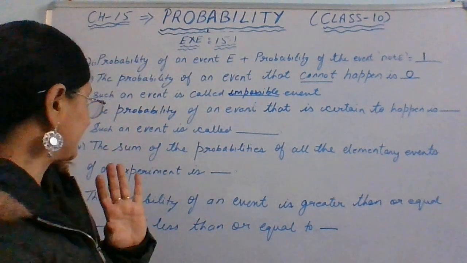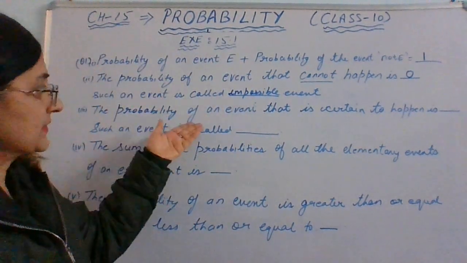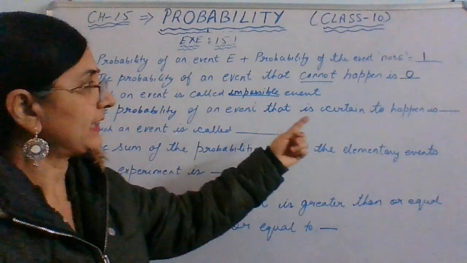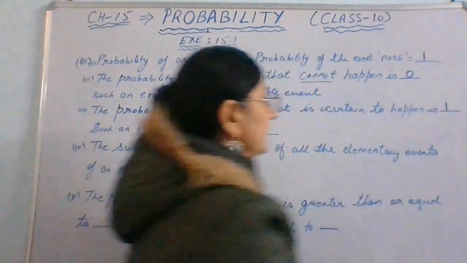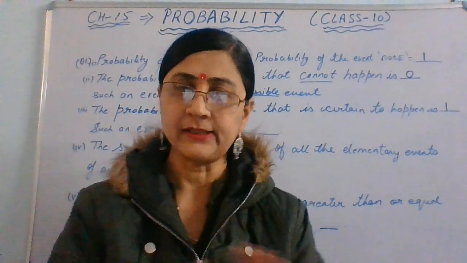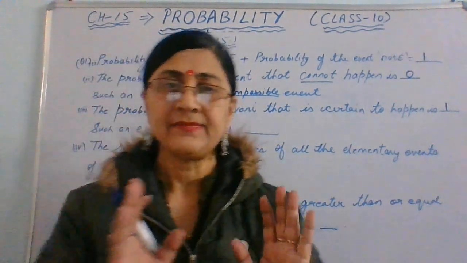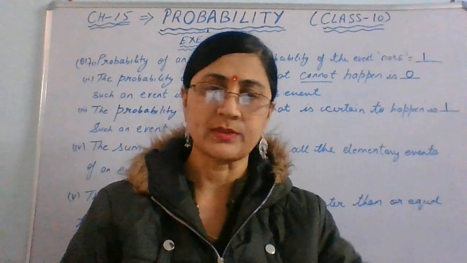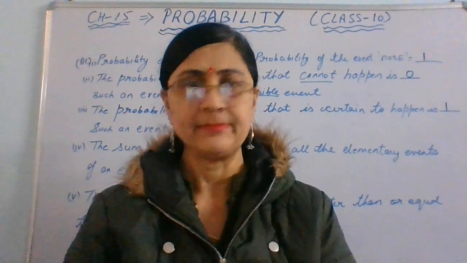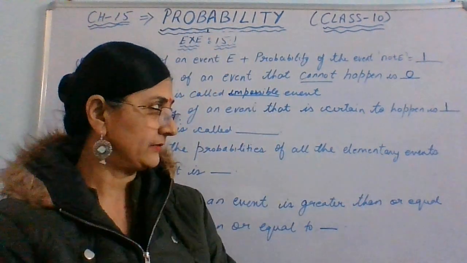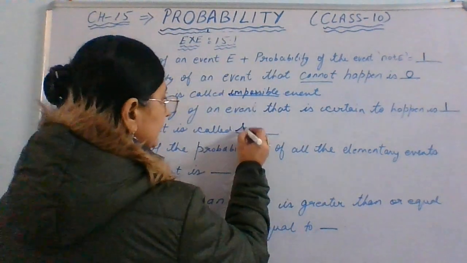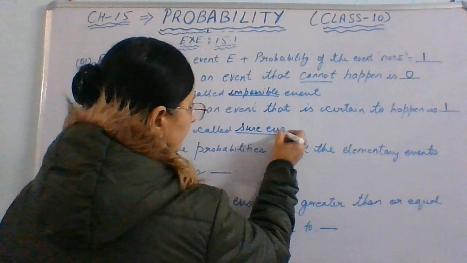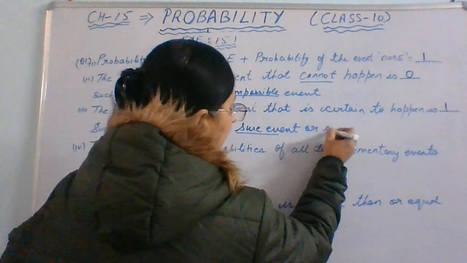So the third question is just the opposite of this: the probability of an event that is certain to happen, right? If it's certain, that event will definitely occur. Suppose in tossing a coin, you'll definitely get heads. Then that is a certain event, the probability is 1, and that is called a sure event or certain event.